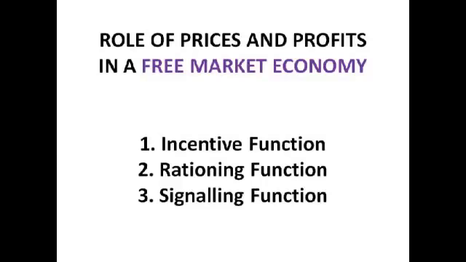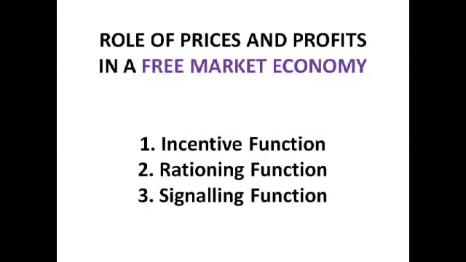The second role of prices is the rationing function, which works when there is greater demand or greater supply at any given price, so disequilibrium. Say there's excess supply or excess demand, prices can change to bring about an equilibrium again.